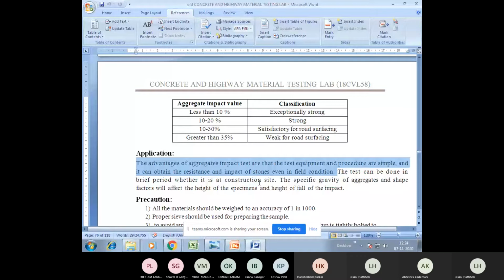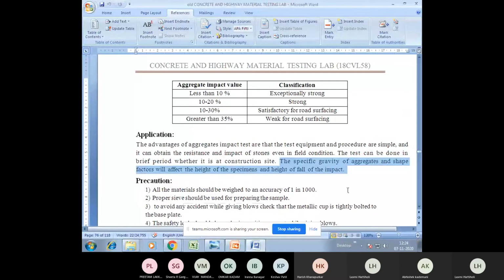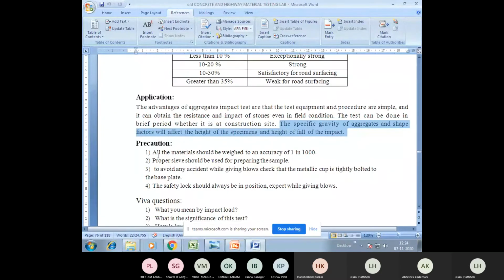And the specific gravity and shape factors of aggregate will affect the height of the specimen and the height of fall of impact as well. So whatever fall we have maintained, that is 37.5 centimeter, that is going to vary. Okay, so what are the precautions you need to follow? The precautions here are that first of all the aggregates should be oven dried, and you should weigh all these aggregates with an accuracy of 1 in 1000.